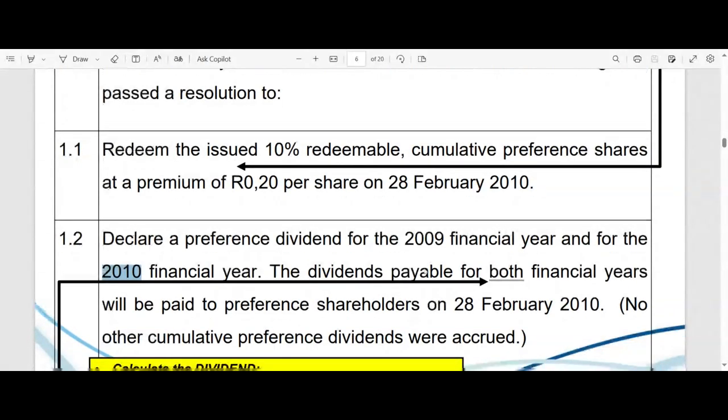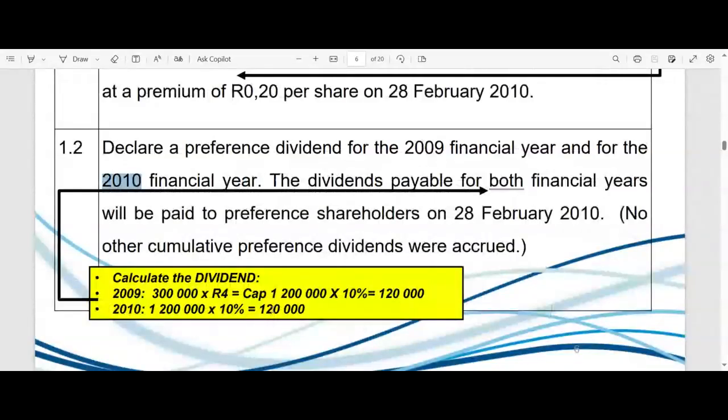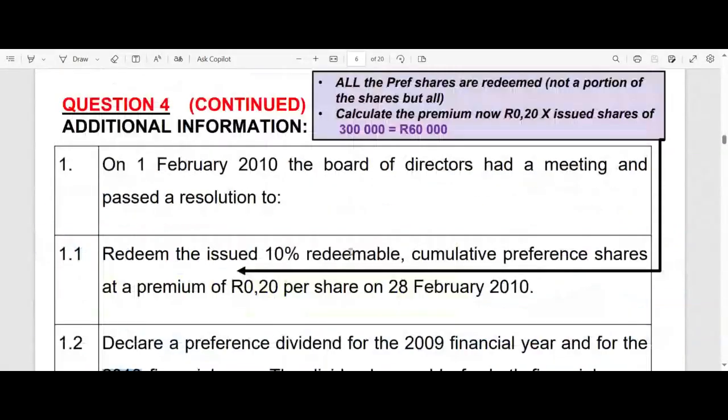Right. And here we've just shown you how to go and calculate it. Well, that's very easy. Once again, it is a coupon rate, right? There we see it's a coupon or dividend rate. So we are not going to calculate it on the number of shares. If it was a 10 cents per share dividend, which we only find with ordinary shares, then we would have calculated that 10 cents per share on the number of shares.